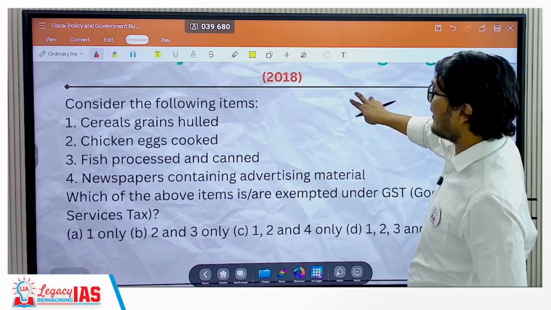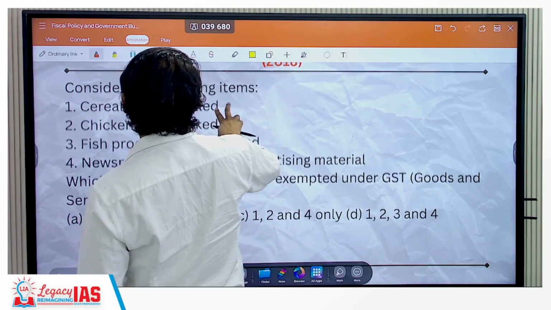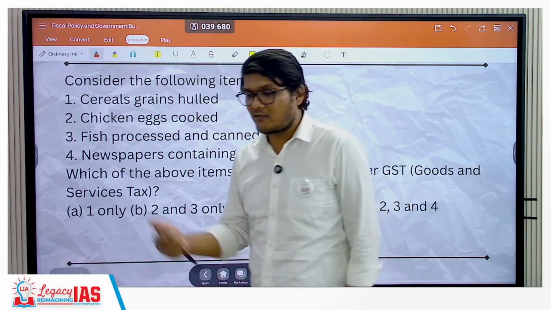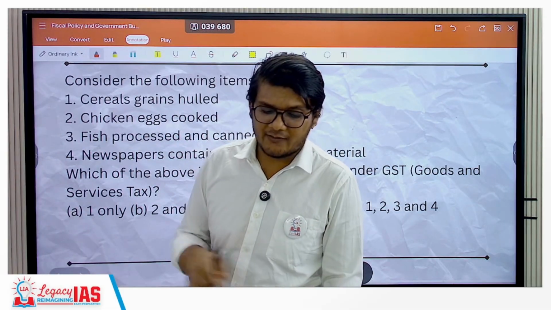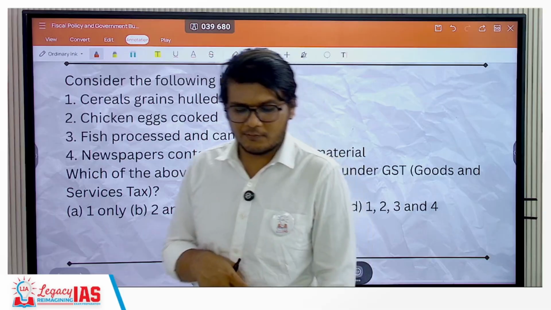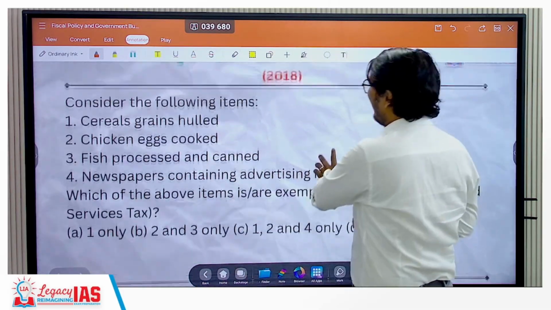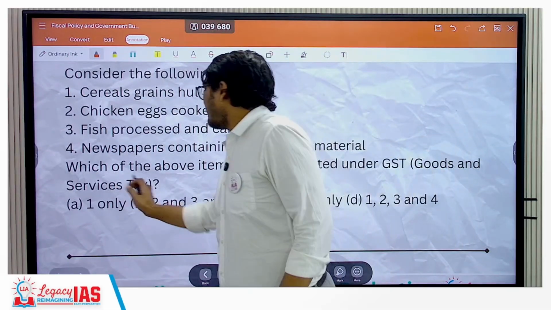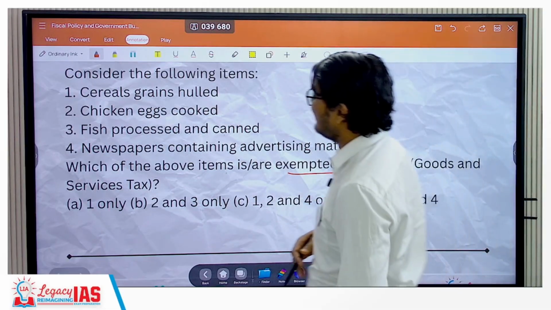Let's move ahead. Again in 2018, again an extremely factual question. Remember, GST had come in 2017, so in 2018 they asked a question related to the tax rate on different things. Not exactly the percentage, but they asked which of them are exempt. Yes, consider the following items. They have asked which of the above items are exempted under GST, that is goods and services tax.